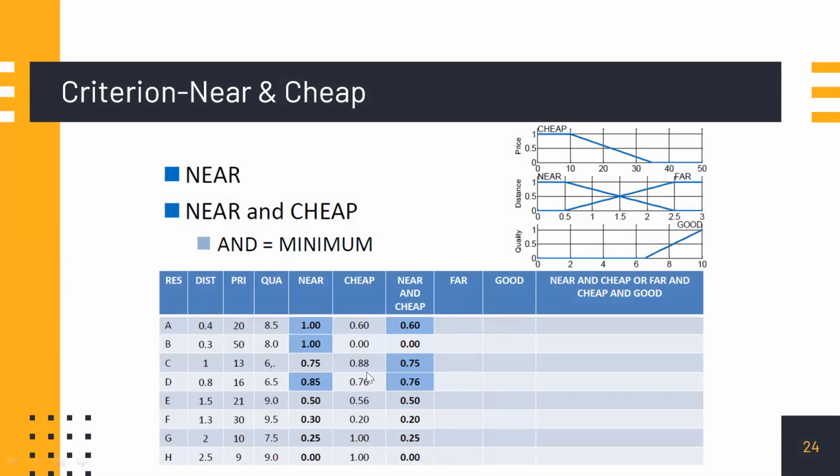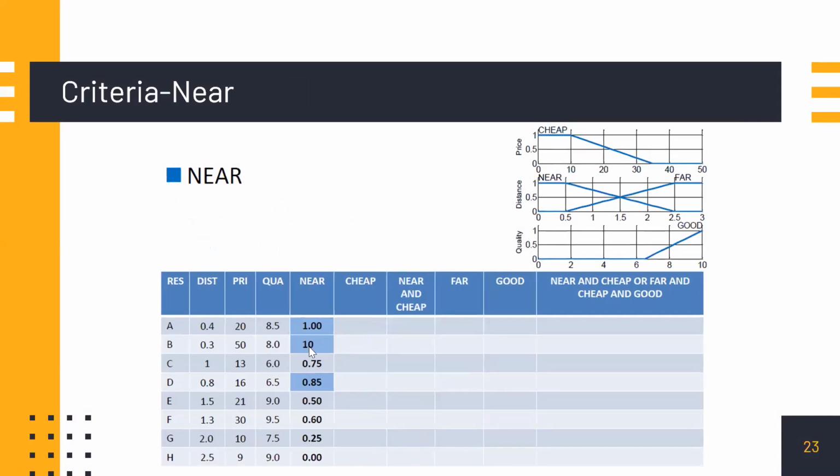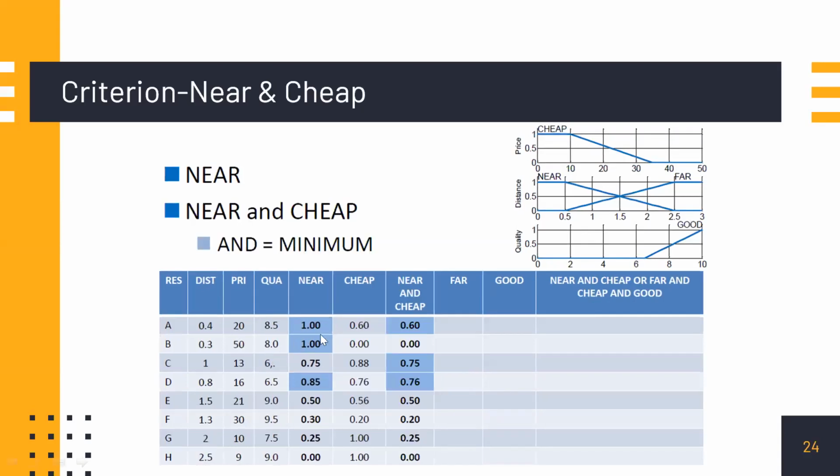Cheap is also written 0.6 or 0. B may be very costly. B's price is very high, 50. So in the cheap function, its value is 0 only because it is very highly priced. That is probably the most expensive hotel around you. So that is how we do this.